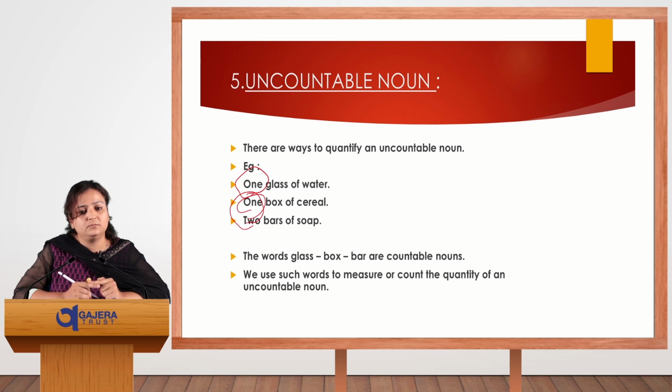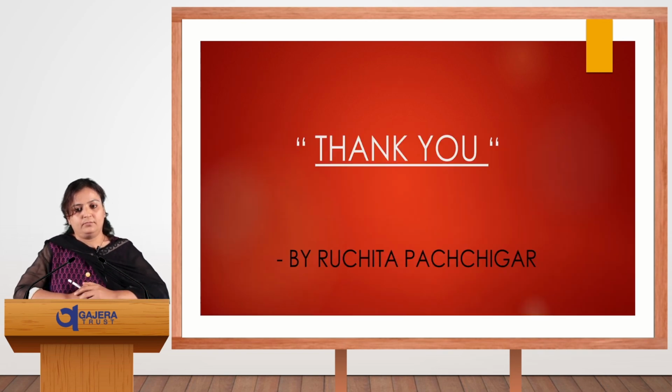So here 1 and 2 are our quantifier words. The words glass, box and bar are countable nouns. We use such words to measure or count the quantity of an uncountable noun. Thank you.